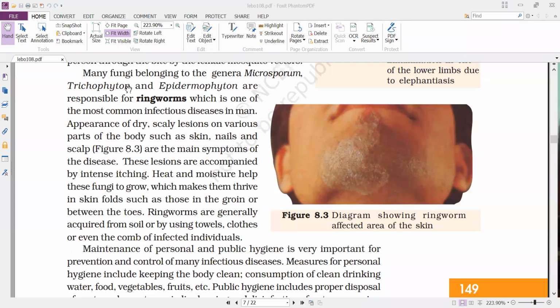Fungal infections in general. Many fungi belonging to the genera Microsporum, Trichophyton and Epidermophyton are responsible for ringworms, which is one of the most common infectious diseases in man.